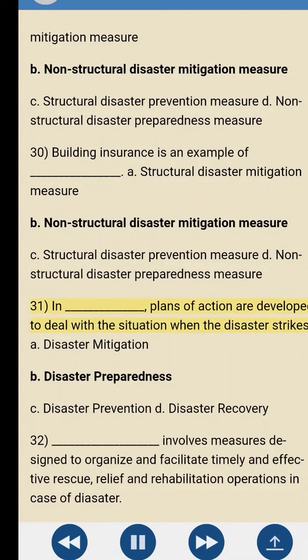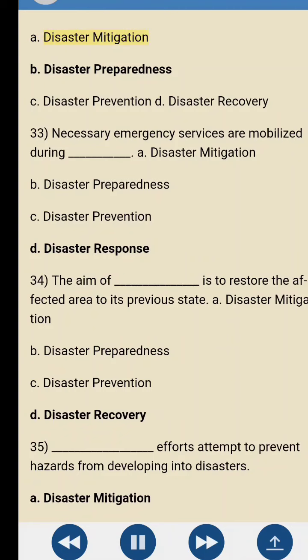31. In blank, plans of action are developed to deal with the situation when the disaster strikes. A. Disaster mitigation. B. Disaster preparedness. C. Disaster prevention. D. Disaster recovery. 32. Blank involves measures designed to organize and facilitate timely and effective rescue, relief, and rehabilitation operations in case of disaster. A. Disaster mitigation. B. Disaster preparedness. C. Disaster prevention.